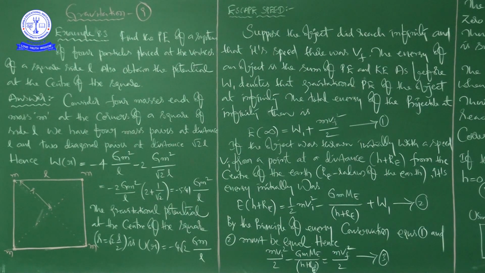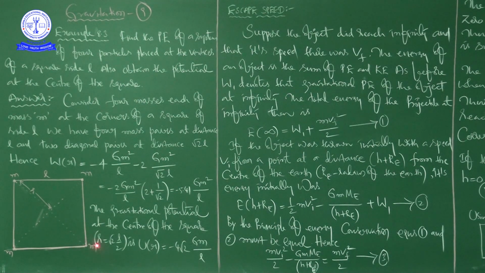Finally, we are getting minus 5.41 G m square by l, minus 5.41 capital G small m square by small l. Right. Next, the gravitational potential at the center of the square, where small r is equal to root 2 into l by 2, right?